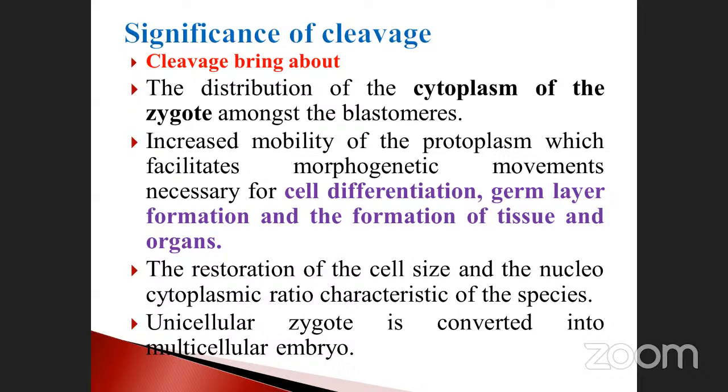The restoration of the cell size and the nucleocytoplasmic ratio characteristic of the species. Which one decides the characteristics of the species? See here, cell size and nucleocytoplasmic ratio. That is very, very important. Which one is deciding the characteristics of the species? The nucleus is very, very important, particularly DNA, RNA.